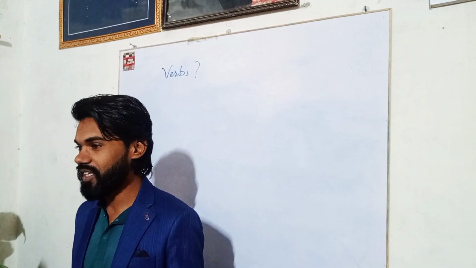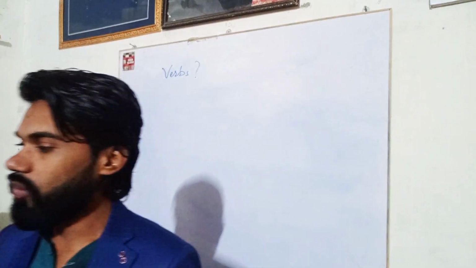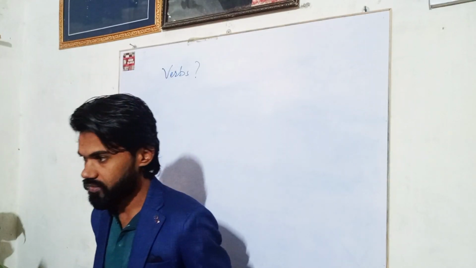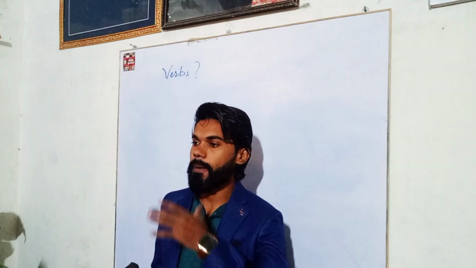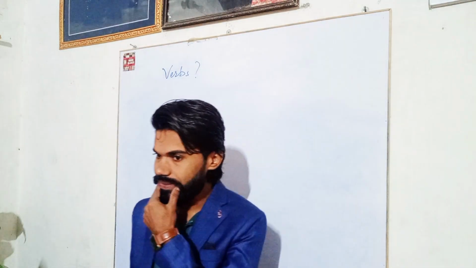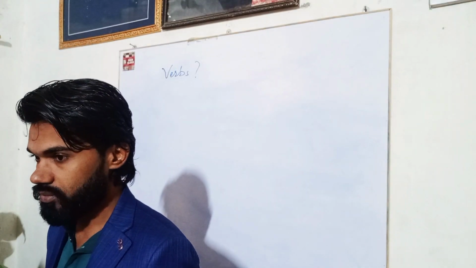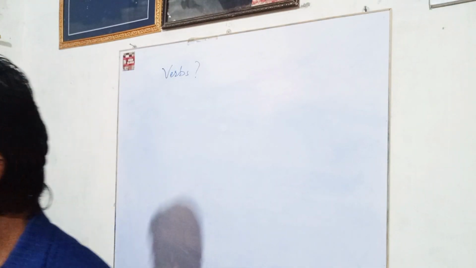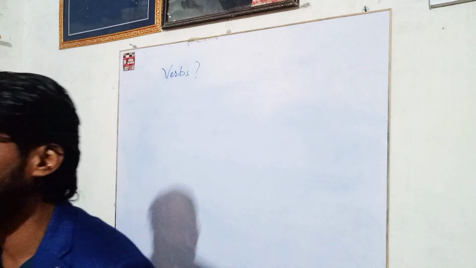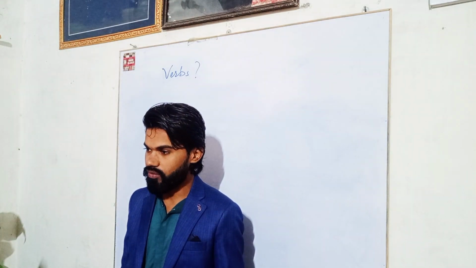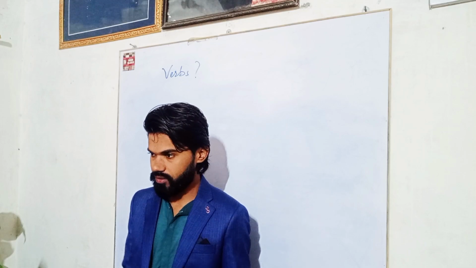What is a verb? Simply, can you tell me? Verb shows action, state, and experience as well. So, we have learned, how many kinds of verb have we learned in the first class? Three. Stative verbs, action verbs, and modal verbs. Modal verbs are also a kind of stative verb.